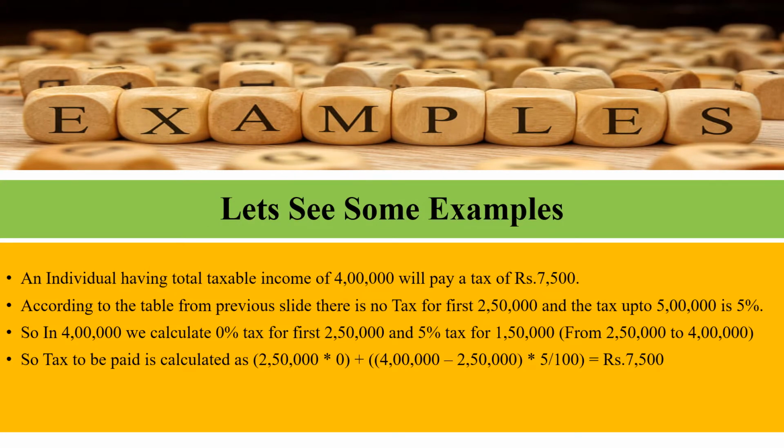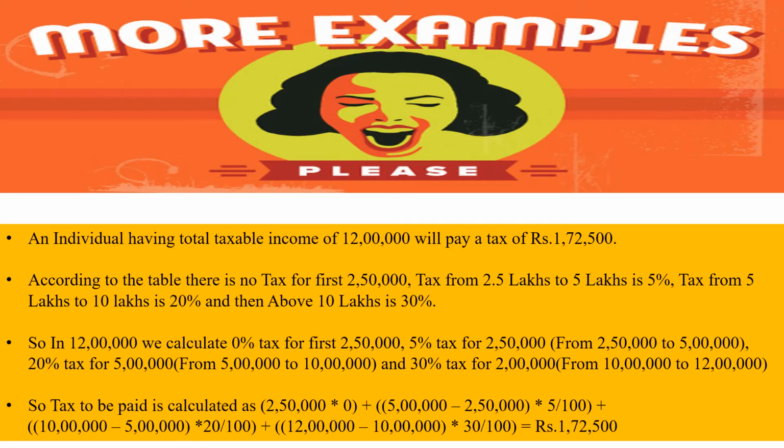An individual having a total taxable income of 4 lakhs will pay a tax of rupees 7,500. According to the tax slab calculation, there is no tax for first 2.5 lakhs and the tax up to 5 lakhs is 5%. So in 4 lakhs, we calculate 0% tax for the first 2.5 lakhs and 5% tax for the amount he exceeds 2.5 lakhs. So 5% tax for 1.5 lakhs. So the taxable amount is calculated as 2.5 lakhs into 0 plus 1.5 lakh into 5 by 100, which is 7,500 rupees. Let us see one more example with high taxable income.